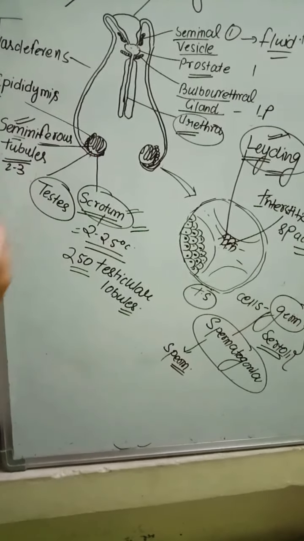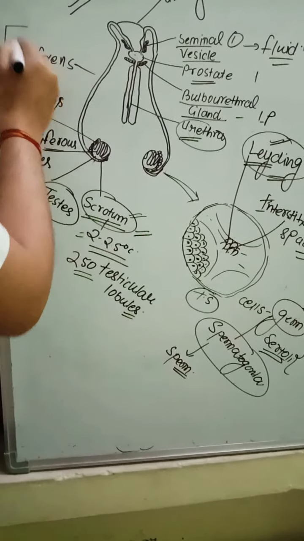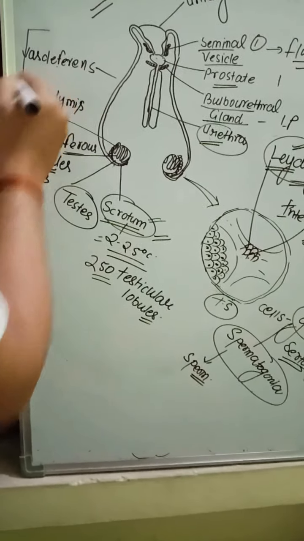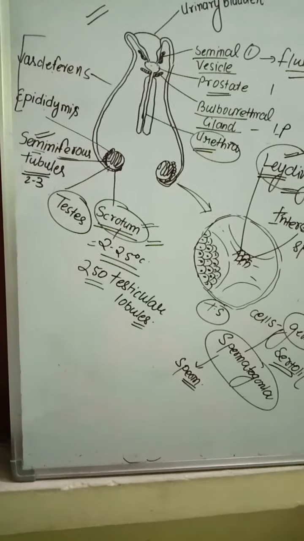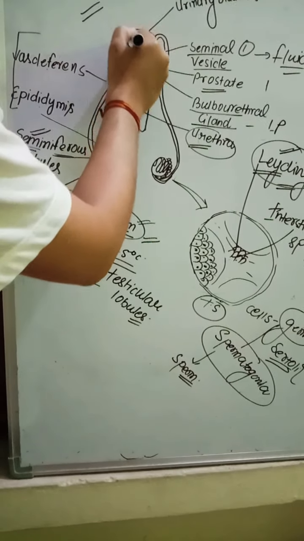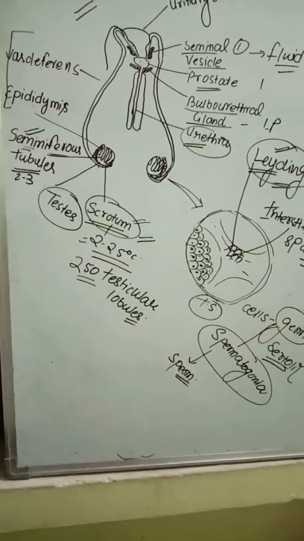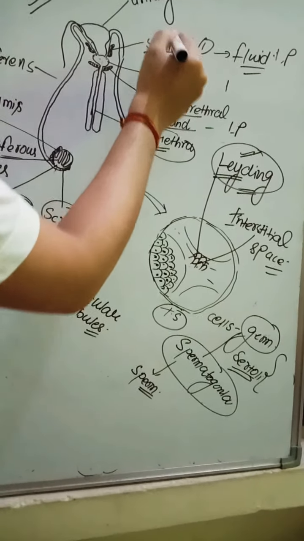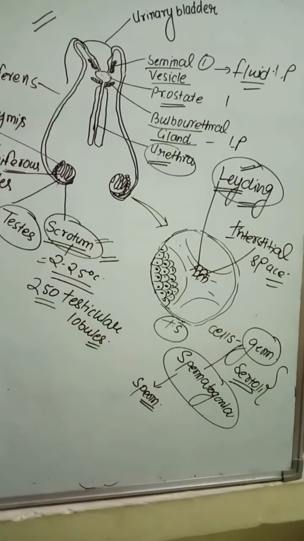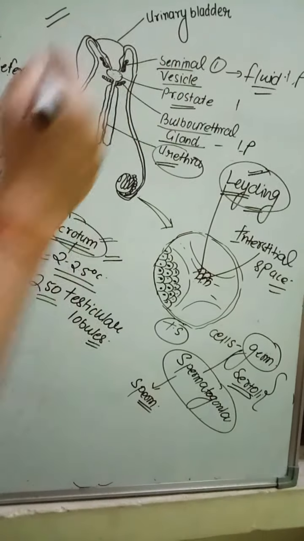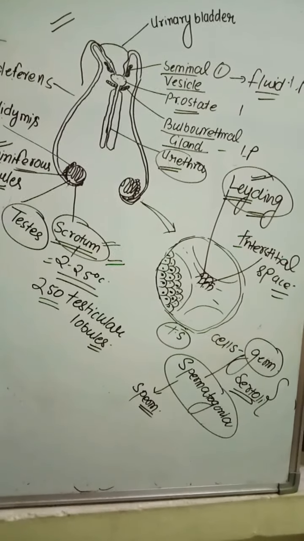Then we move to the epididymis, which is also an accessory duct. These accessory ducts play an important role in storage and transport of sperm. Then the sperm is transported and reaches the seminal vesicles and prostate gland. The seminal vesicles, prostate gland and bulbourethral gland are the accessory glands. Their secretions help in the formation of semen.